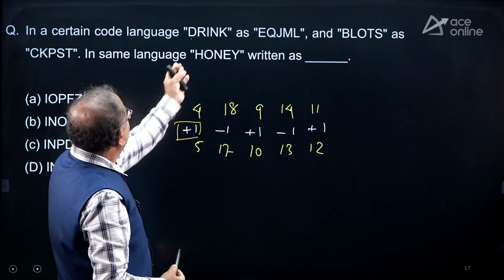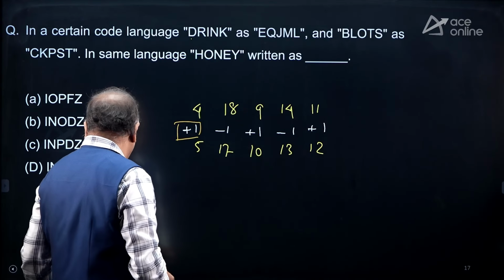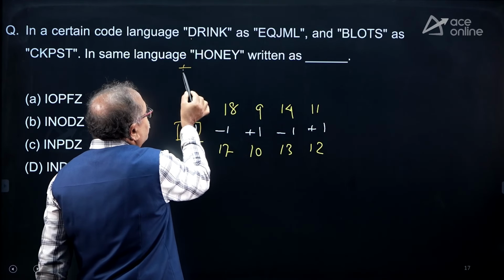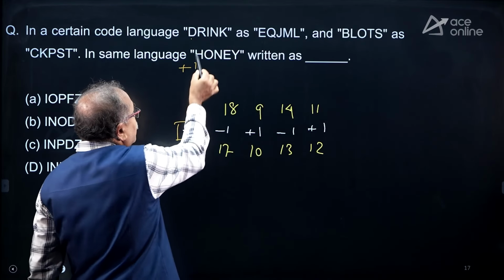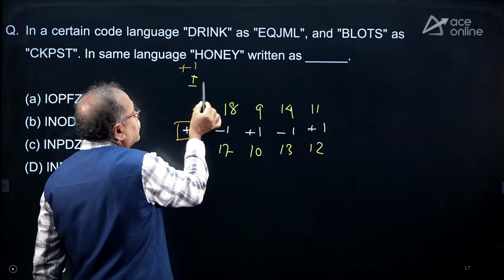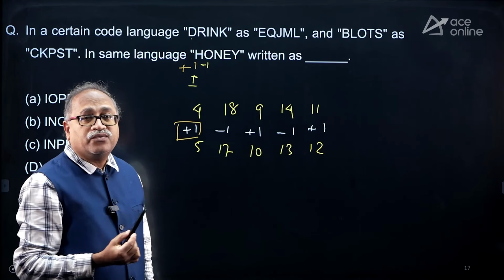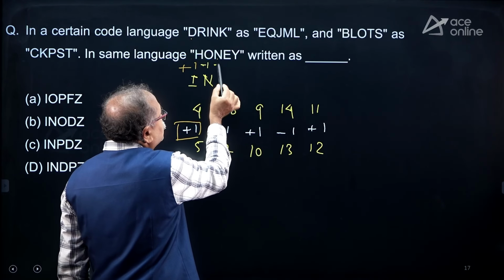So I will not check the second one, I will directly go to answer the question. So here that is H. Here it should be plus 1, 8 plus 1, 9, which is I, and it should be minus 1. So 15 minus 1, 14, which is N, and here it is plus 1.